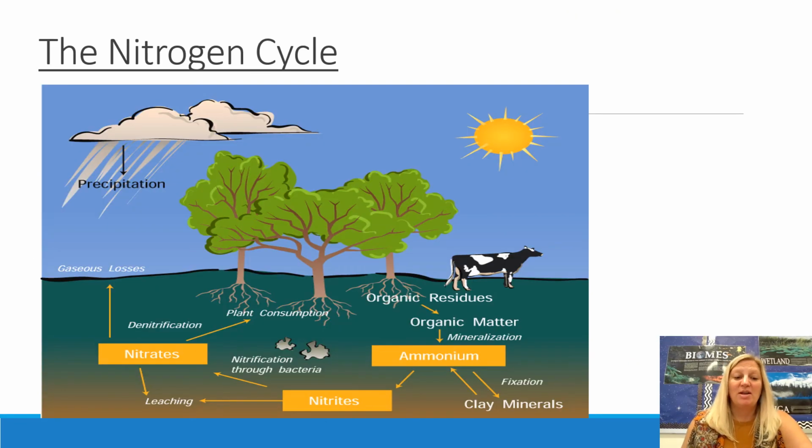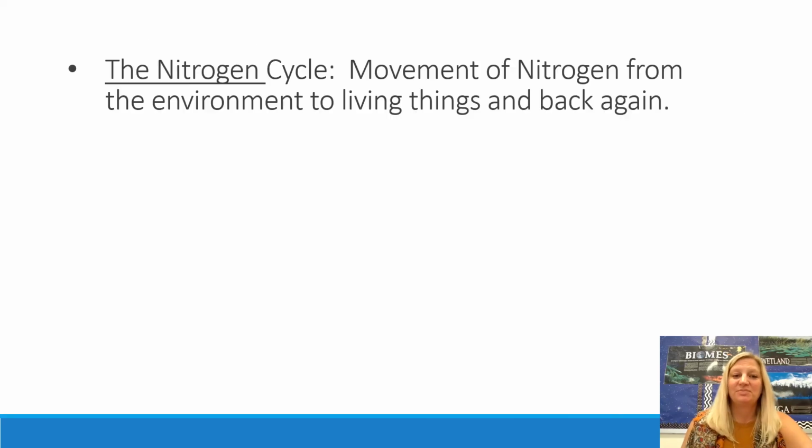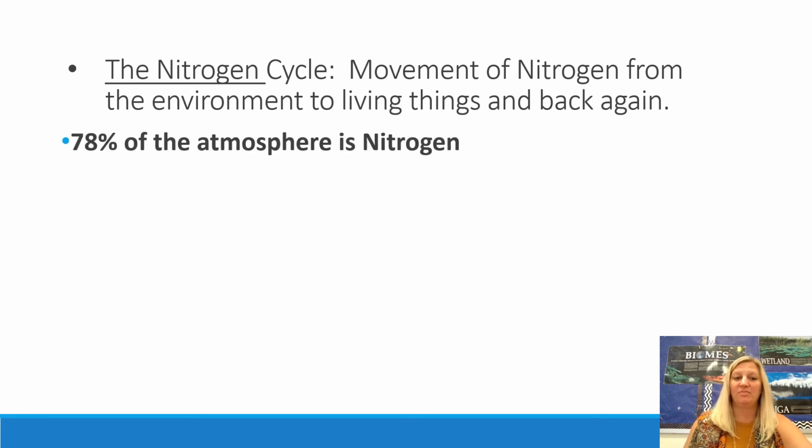The last cycle we're going to talk about is the nitrogen cycle. You can see from the picture that most of the nitrogen cycle occurs on the ground or underground. The nitrogen cycle is the movement of nitrogen from the environment to living things and back again. Most of the atmosphere is nitrogen, but you can't do anything with that nitrogen. If you take a deep breath in and out, you breathe in nitrogen and you breathe it back out. You can't do anything with it.